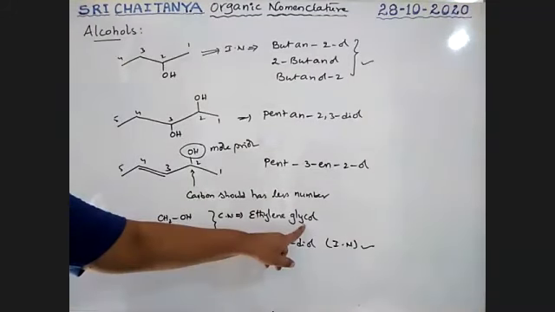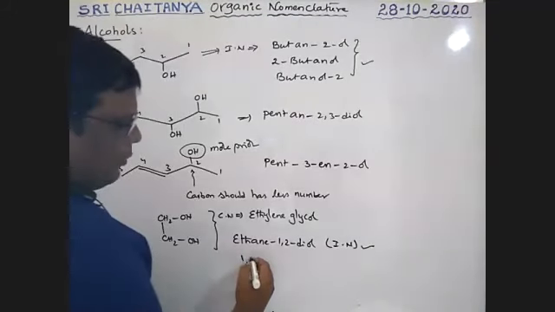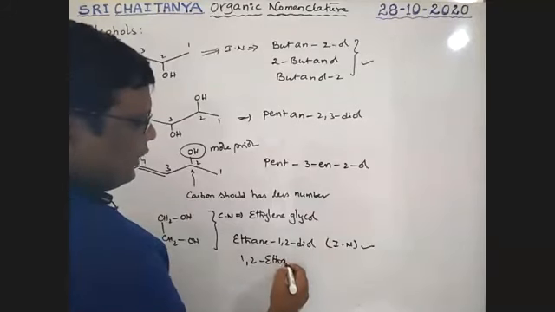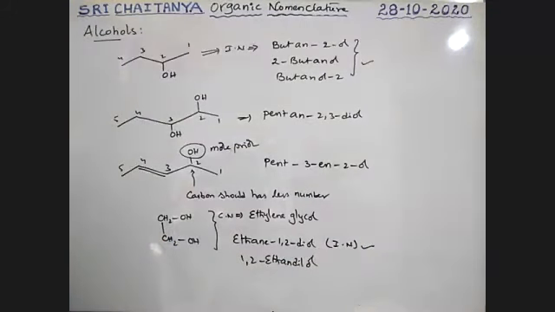Glycols are nothing but diols, you should know. So 1,2-ethanediol is also accepted. Ethanediol is also accepted, boys.